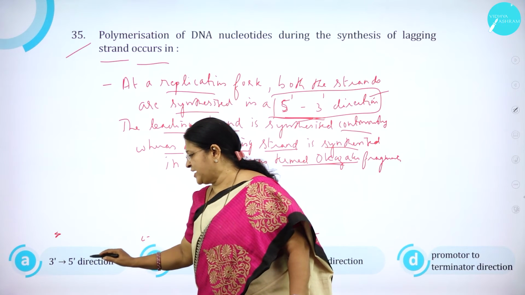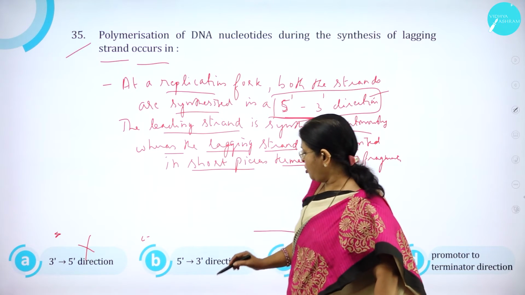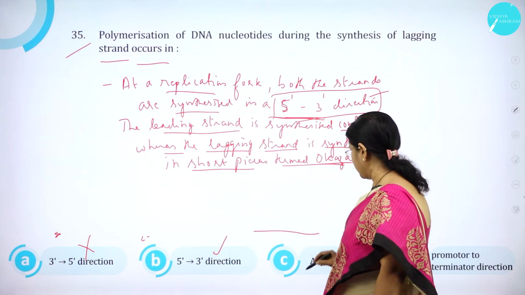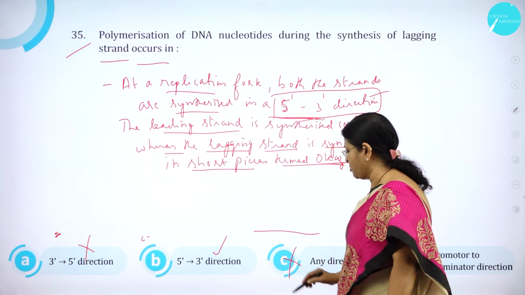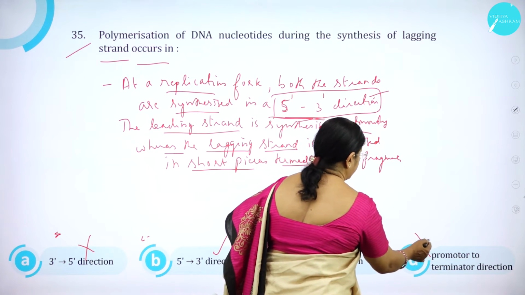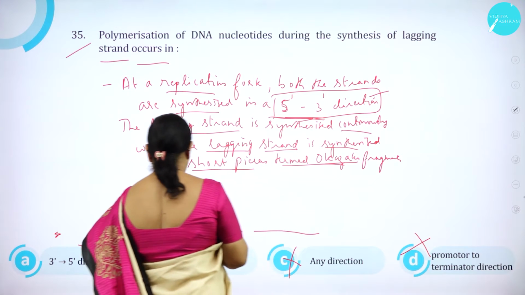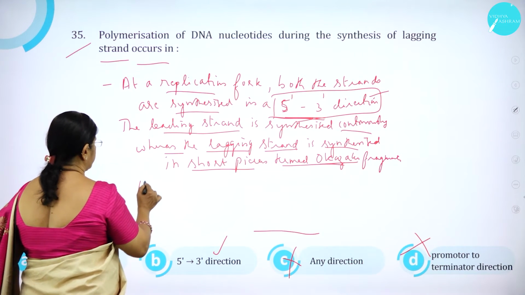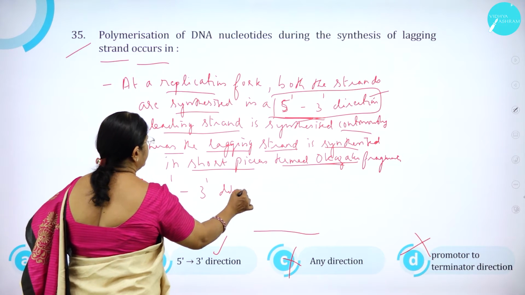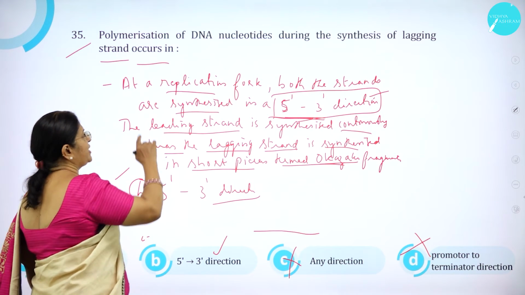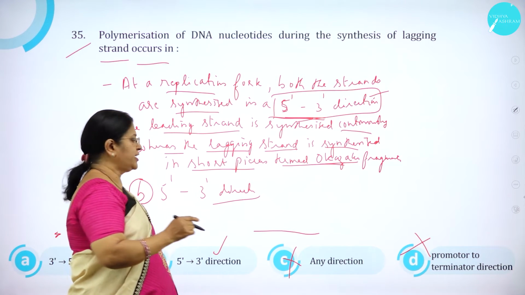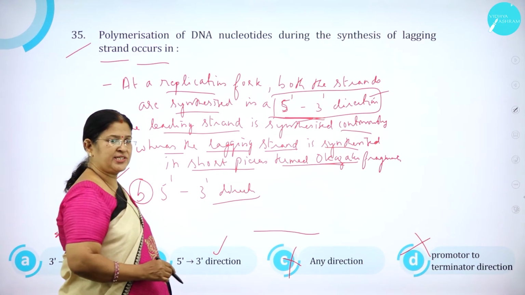Option A, 5' to 3' direction, wrong. Option B, 5' to 3' direction, correct. As I said, any direction, wrong. Option D, promoter to terminator direction, wrong. So in which direction? 5' to 3' direction. That is option B is correct. So polymerization of DNA nucleotides during the synthesis of lagging strand occurs in 5' to 3' direction.